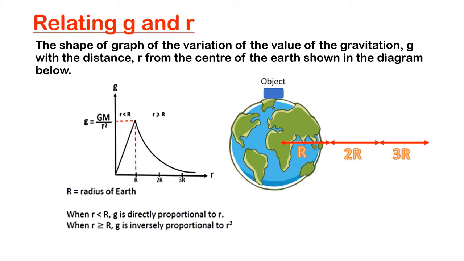However, if the distance is greater than or equal to capital R, the radius of the Earth, the gravitational acceleration, g, is inversely proportional to the square of the distance from the center of the Earth. It means that when the distance is farther away from the surface of the Earth, the gravitational acceleration, g, will decrease.